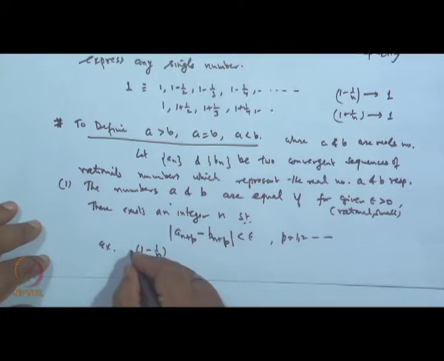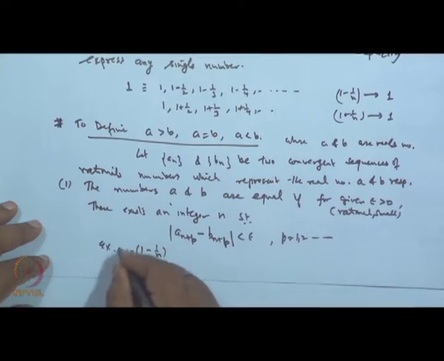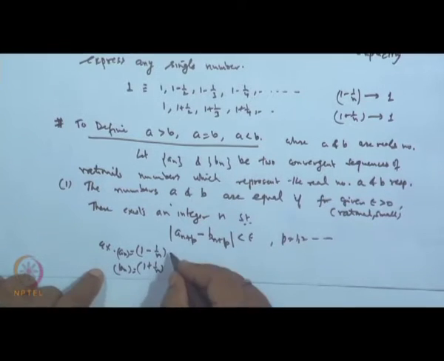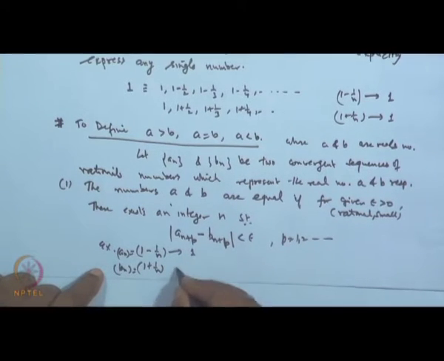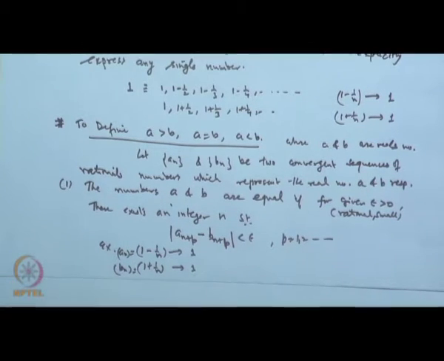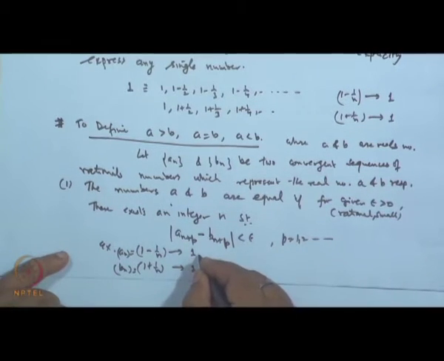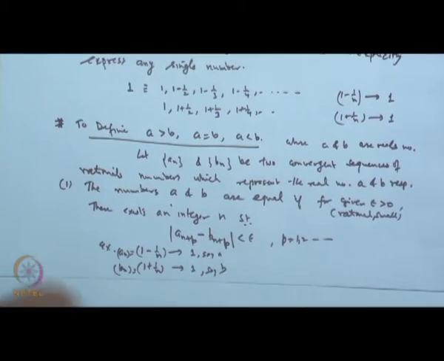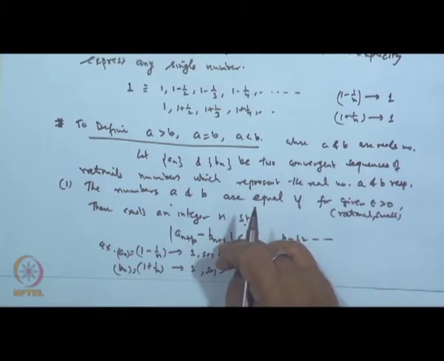Okay. This is our sequence A n, this is a sequence B n. Now, they represent the same number 1 and this is also 1. So, basically this is say A, this is say B. We say A is equal to B.